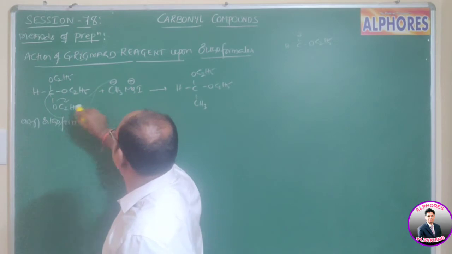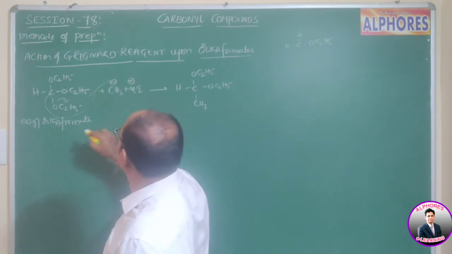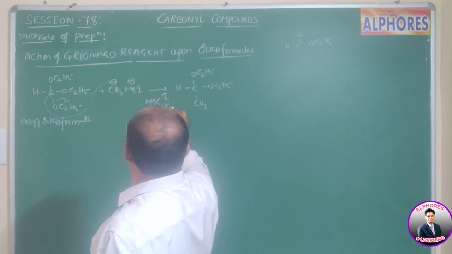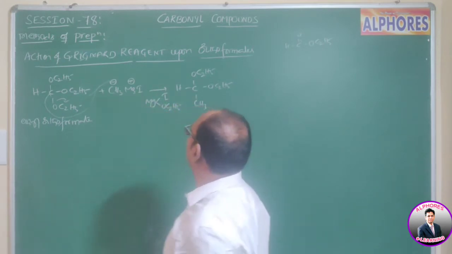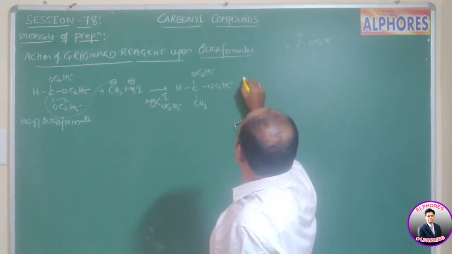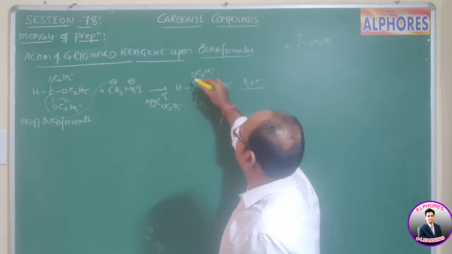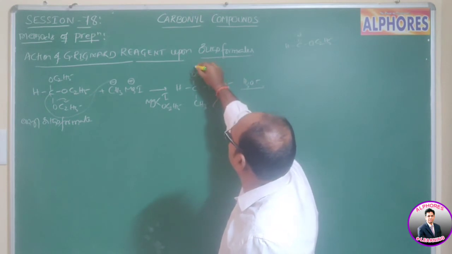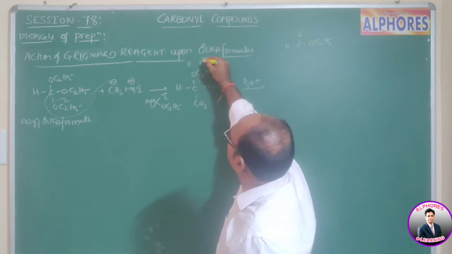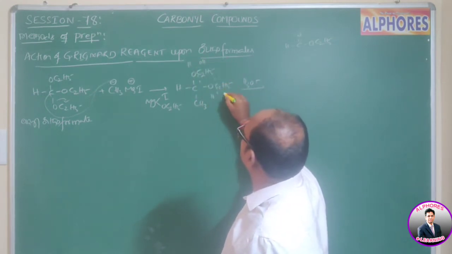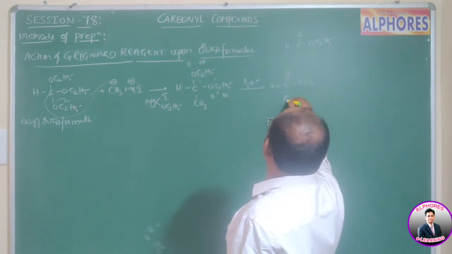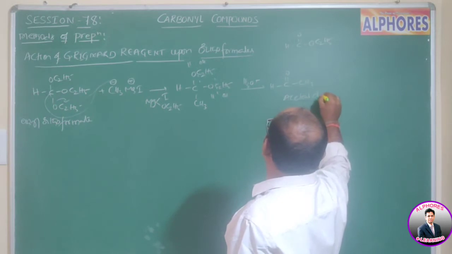Here MgI plus combines with OC2H5, then we get MgI OC2H5. This comes out. Now upon hydrolysis, both OC2H5 bonds are going to cleave. Here HOH, here HOH. Then we get acetaldehyde.